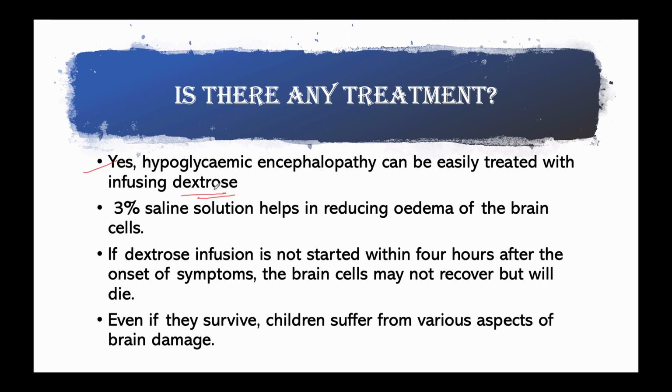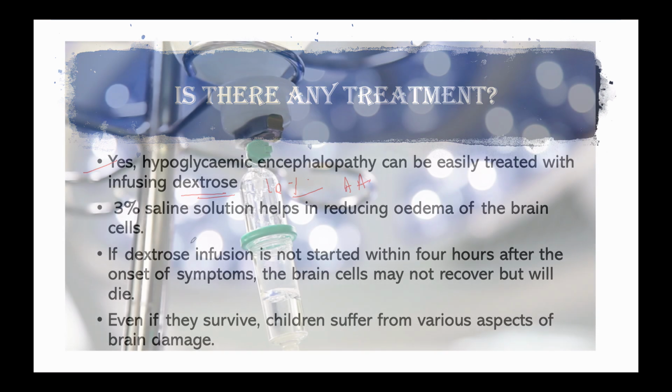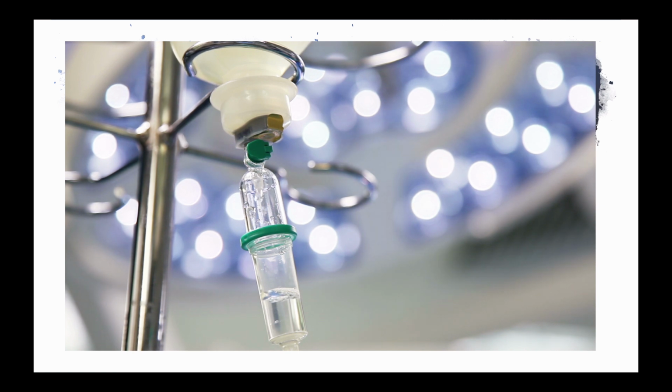Dextrose is a simple sugar that is made from corn and is chemically identical to glucose. Infusing 10% dextrose not only restores blood sugar to a safe level, but also stops the production of amino acids, which are toxic to brain cells, by shutting down the body's attempt to convert fatty acid into glucose. Together with dextrose infusion, 3% saline is also given.